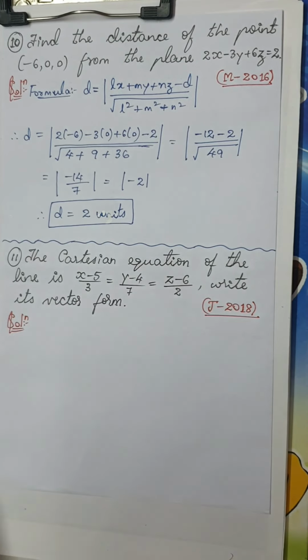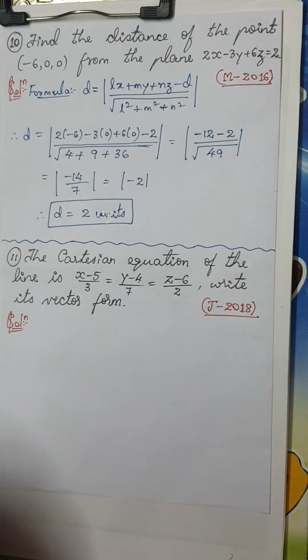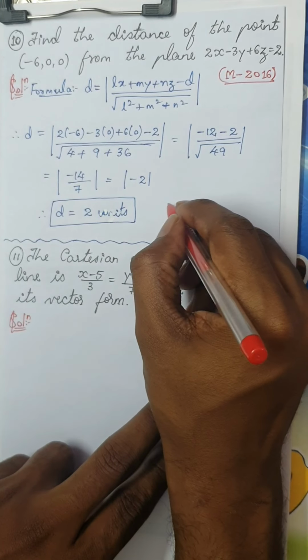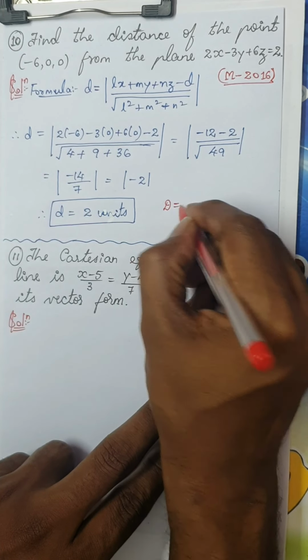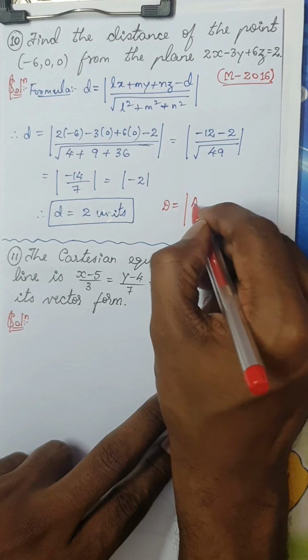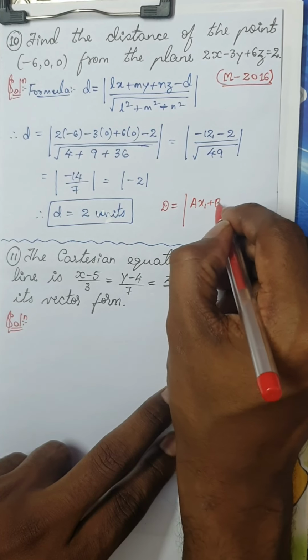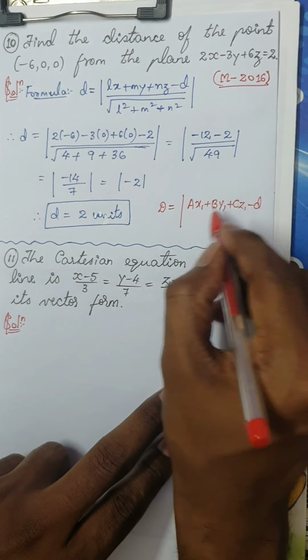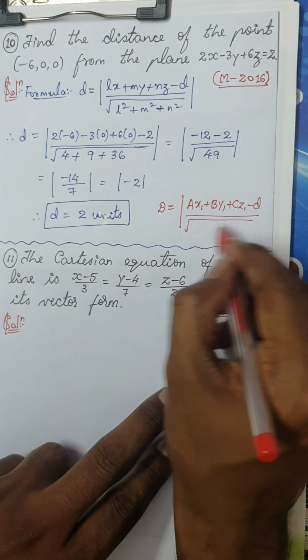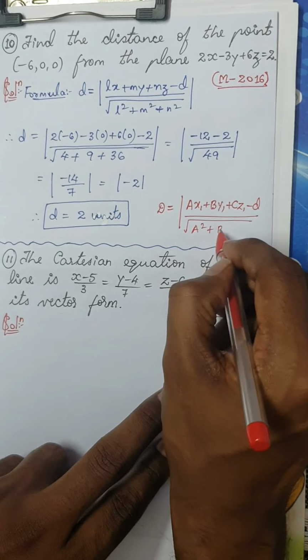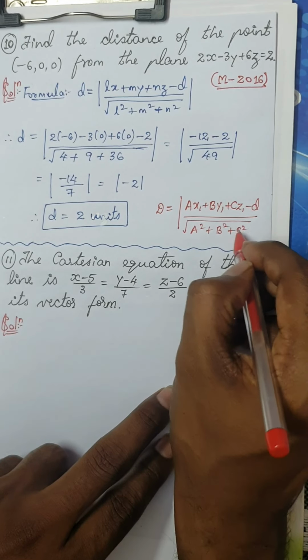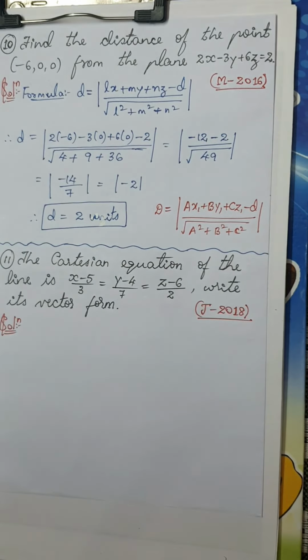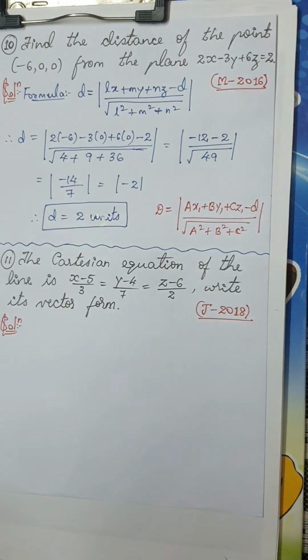Some textbooks or people also use the same formula in a different way. They use D equals the modulus of Ax1 plus By1 plus Cz1 minus D, divided by the square root of A square plus B square plus C square. You can see both formulas are one and the same.